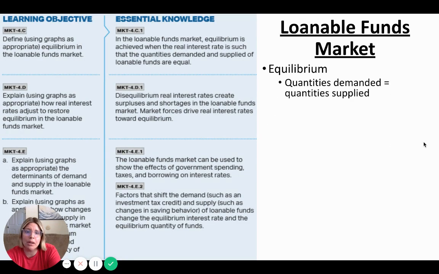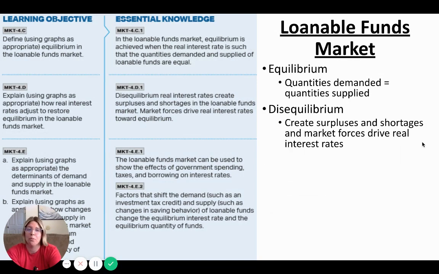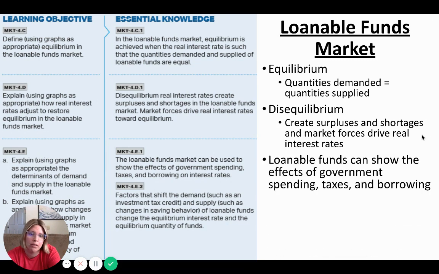In the loanable funds market, we should know that equilibrium is when quantity demanded equals quantity supplied. Disequilibrium is basically when we have surpluses and shortages, and then market forces come in to drive those real interest rates. So if lenders are charging too high of rates, they're going to have a surplus of loans and have to drive down their rates. If their rates are too low, then eventually they're going to have a shortage of loans that they can offer. So many people are going to be demanding loans at such low rates that they're going to have to raise their rates. So again, those market forces will drive us back to equilibrium.